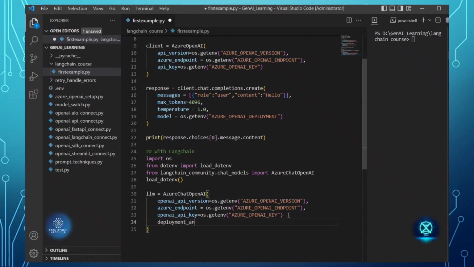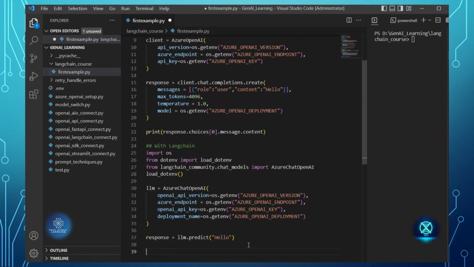Deployment name equal to, so this is my deployment, right? So I'll just paste this. Okay, so my LLM is up. Now what I'll do here is I'll just put response equal to llm.predict of hello. Then I'll print response. Okay, let's see how this is working.